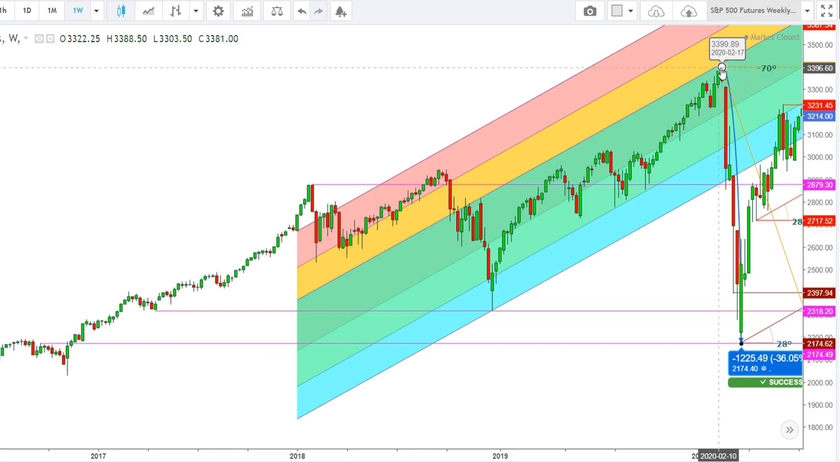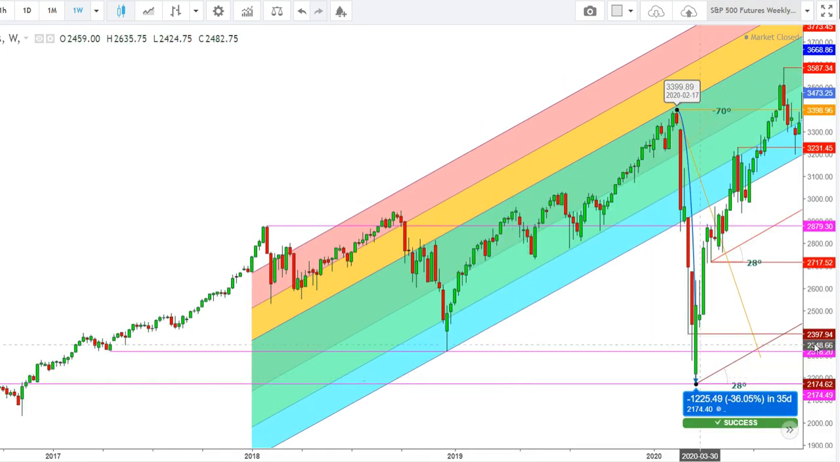So here you can see how the S&P 500 futures continued a steep fall from the level of 3396, and this fall continued up to March 23rd, 2020, when the S&P 500 futures tested the lows of 2174, but the recovery was equally strong because this was a correction of 36% from their highs. Here you can see how this correction continued for near about 35 days and finally ended on March 23rd.